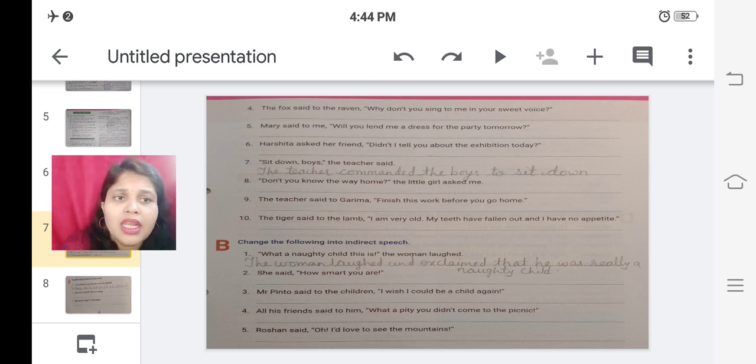The woman laughed, or the woman exclaimed happily that was really a naughty child. Yes, instead of he we can write that here, because the word this has been used, and in changes in place and time, what was told to us is that this becomes that, right? So here this will become that. The woman exclaimed happily that that child was really a naughty child, or that was a really naughty child.